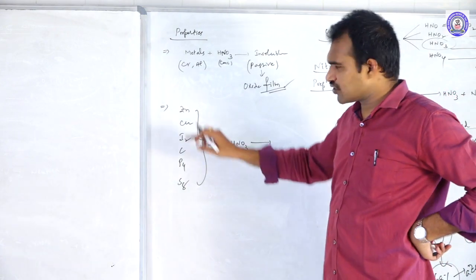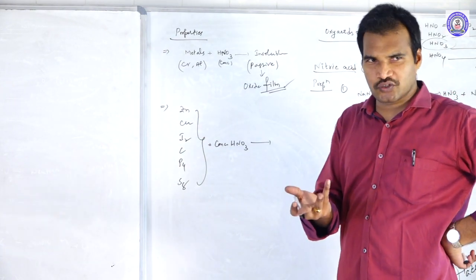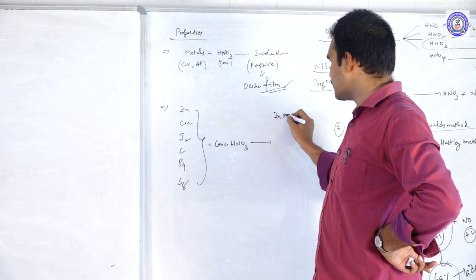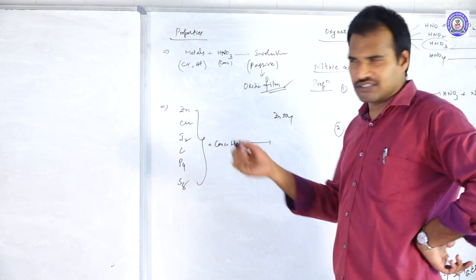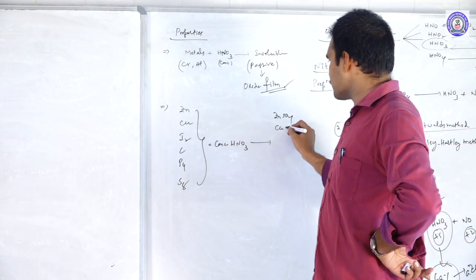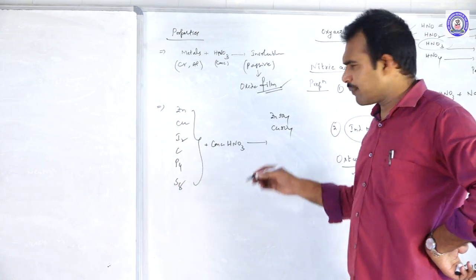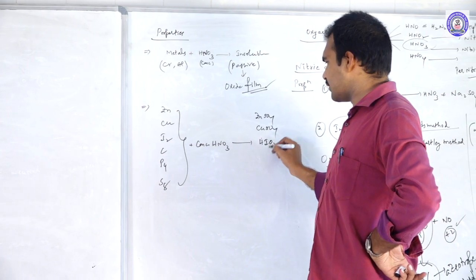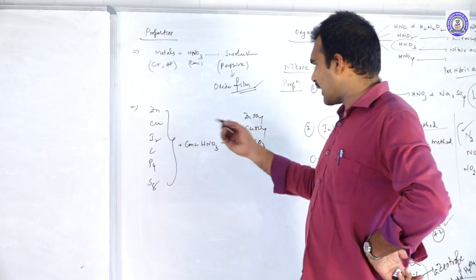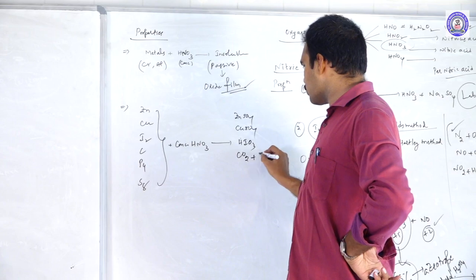Tell me, what is the highest oxidation state of zinc? Maximum you can show is +2 now. So the compound can be zinc sulfate, Zn +2. Cu into Cu sulfate, maximum is +2. Iodine maximum is HIO3, +5. And carbon into CO2 and H2O.